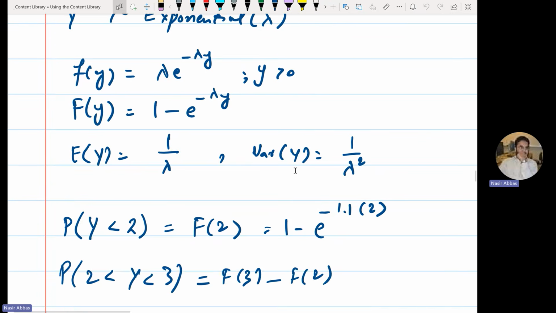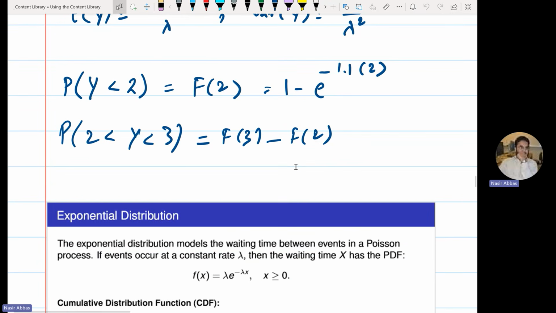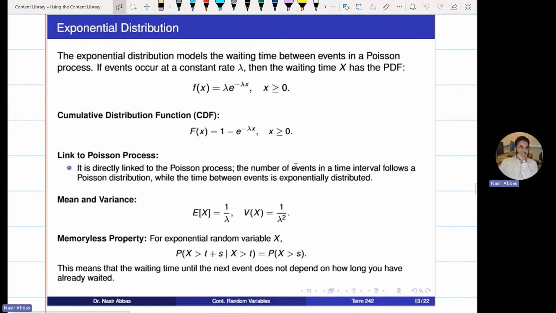One additional thing we will discuss is a property of exponential distribution, which I will come to at the end of this slide. So let us formally define. An exponential distribution models the waiting time between events, the waiting time until the next success in a Poisson process. By Poisson process, we mean that the event occurrence has a constant rate lambda. That means the average number of events per unit is constant. The waiting time PDF is given to you in the formula sheet. The CDF is given to you in the formula sheet.